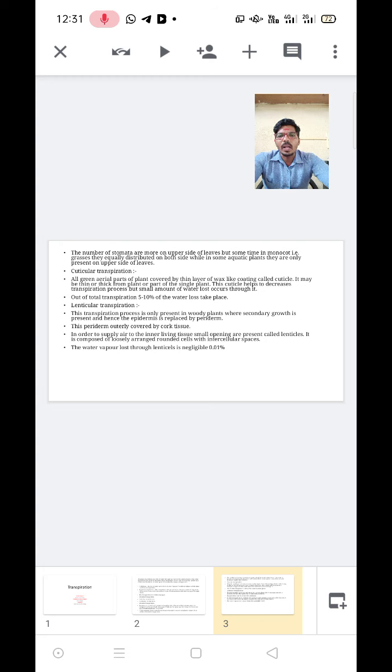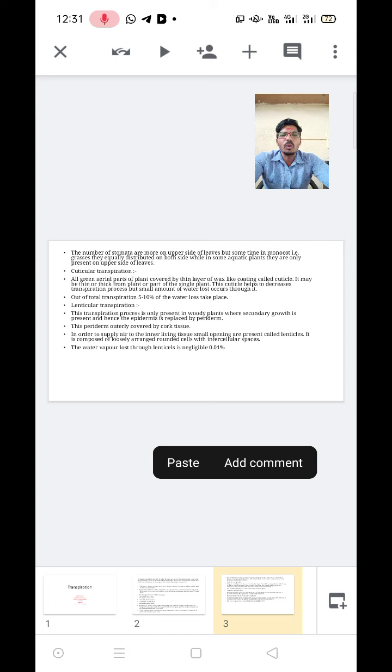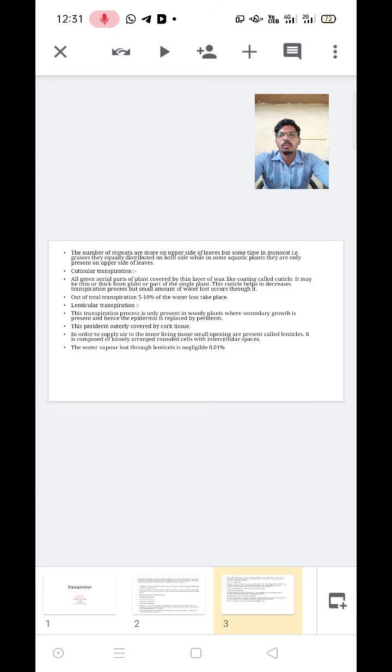Next is cuticular transpiration. What does cuticular transpiration mean? All the green aerial parts of a plant are covered by a thin layer of wax-like coating called the cuticle. It may be thin or thick, varying from plant to plant or in parts of a single plant. The cuticle helps to decrease transpiration, but a small amount of water is still lost through it. Out of the total transpiration, 5 to 10% of the water is lost this way.